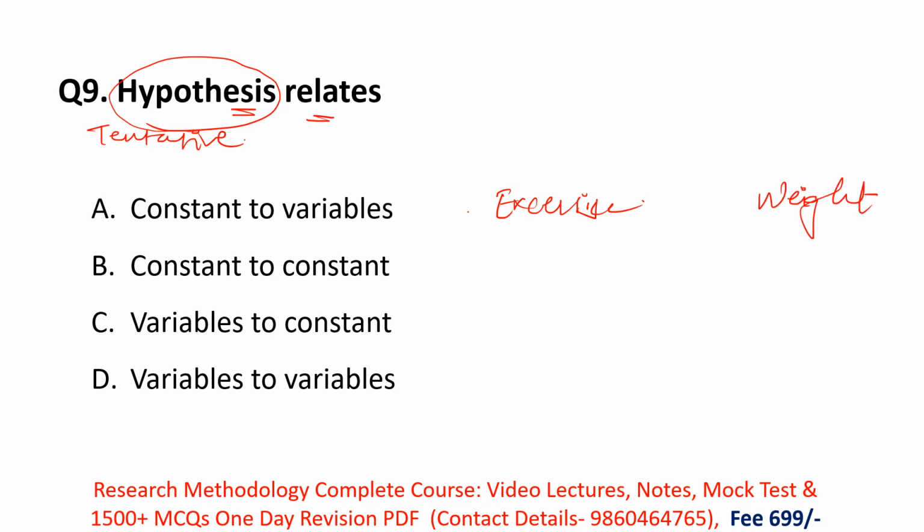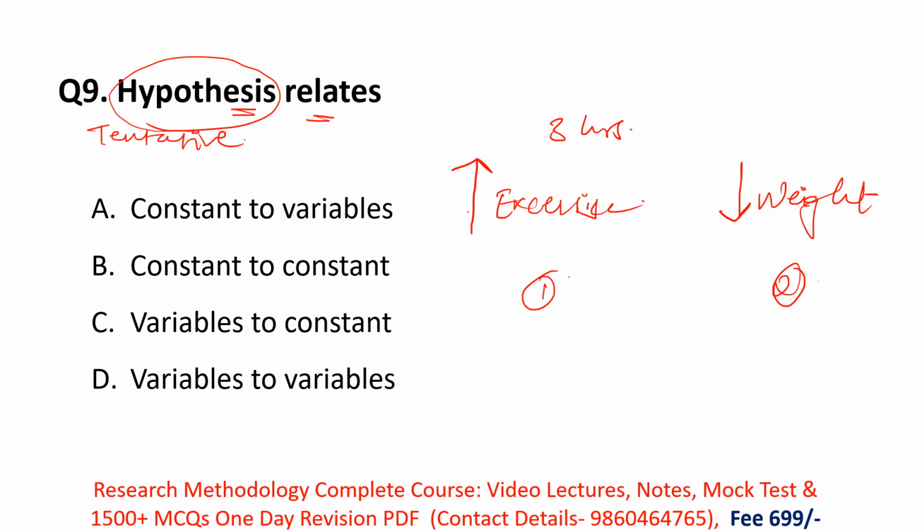Suppose I do 3 hours of exercise daily. What will be the effect of exercise on my weight? My weight starts decreasing day by day. So here you can see exercise is one variable and weight is the other variable.